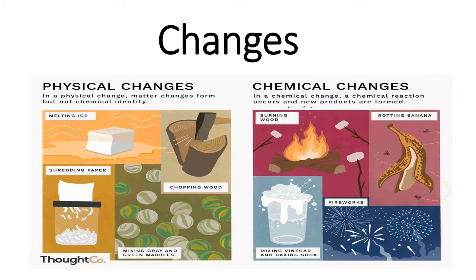So chemical changes are those changes in which a new thing is formed from the previous thing, and the change cannot be reversed. Physical changes can be reversed, but chemical changes cannot be reversed. In physical changes, no new substance is formed, but in chemical changes, new products, new substances are always formed. Now I'm going to show you a video that is related to physical and chemical change, and it is going to clear your concept further.